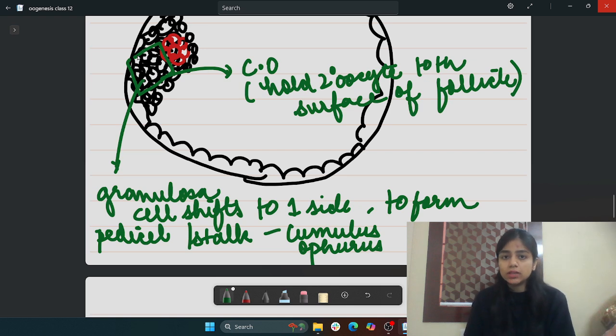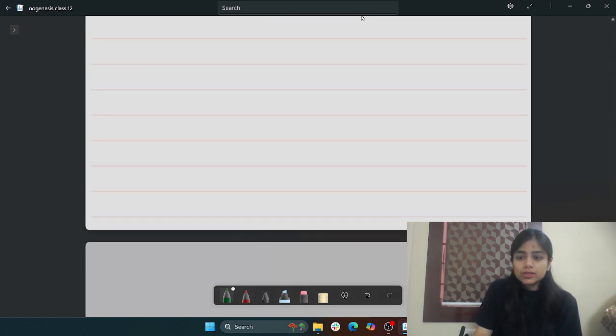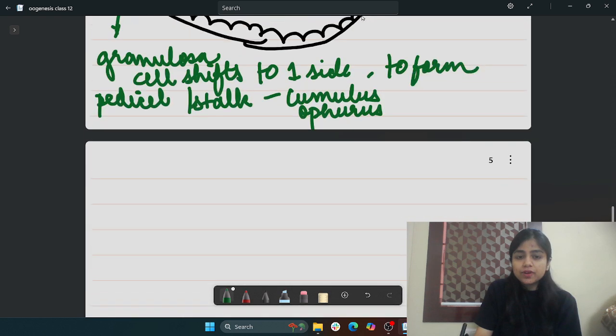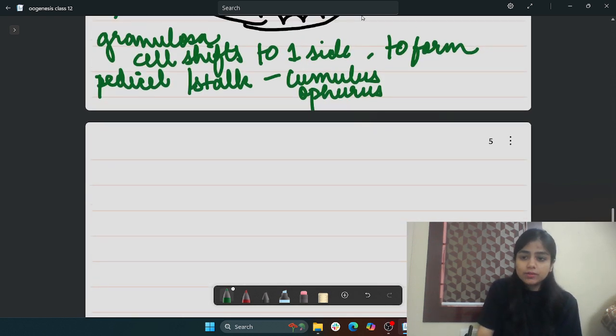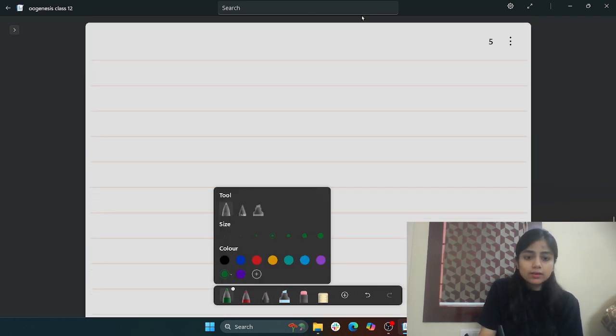of the follicle, whichever follicle it can be. Either it can be in the tertiary follicle or the Graafian follicle. See, okay, this is my antrum, obviously. This is my antrum. CO stands for cumulus oophorus. This is my secondary oocyte. See the mature follicle structure. Suppose I'm drawing the mature follicle structure, like this here.